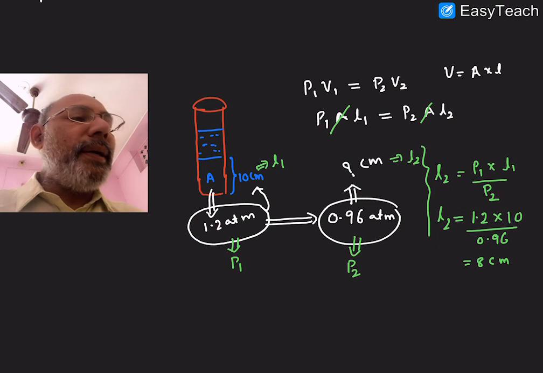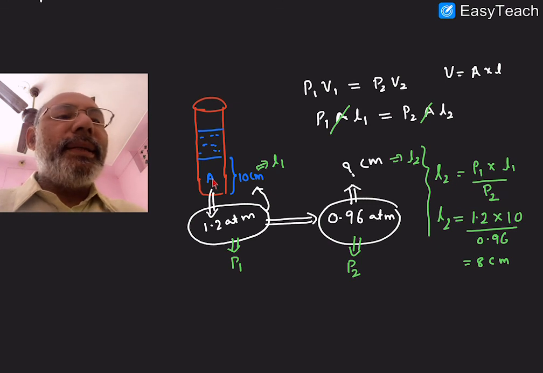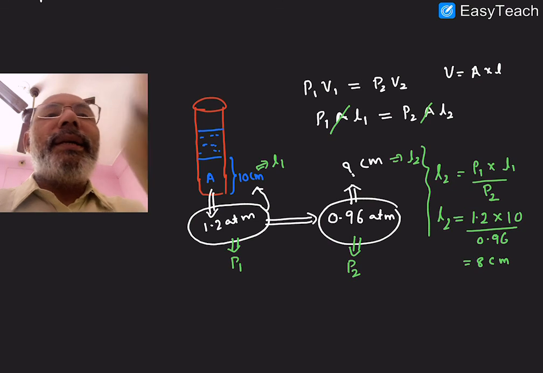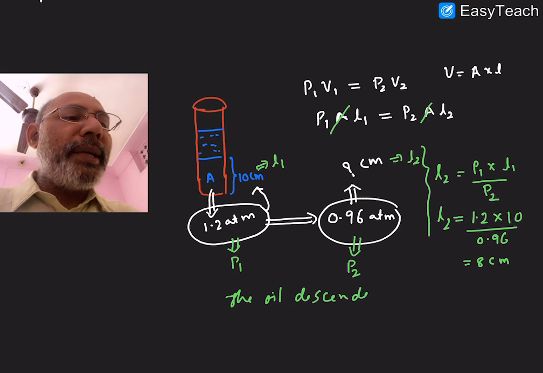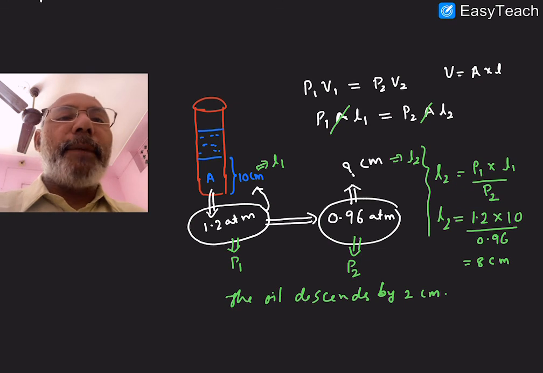That means after the trimerization, the length of the A is 8 centimeters. Before the trimerization, it is 10 centimeters. So because of the trimerization, the length of the A decreased by 2 centimeters. So because the length decreased by 2 centimeters, the oil descends. That means the oil comes down by 2 centimeters. That is your answer for this question.